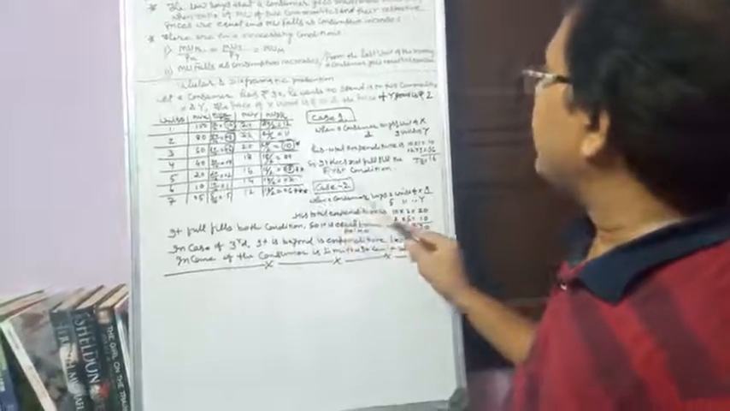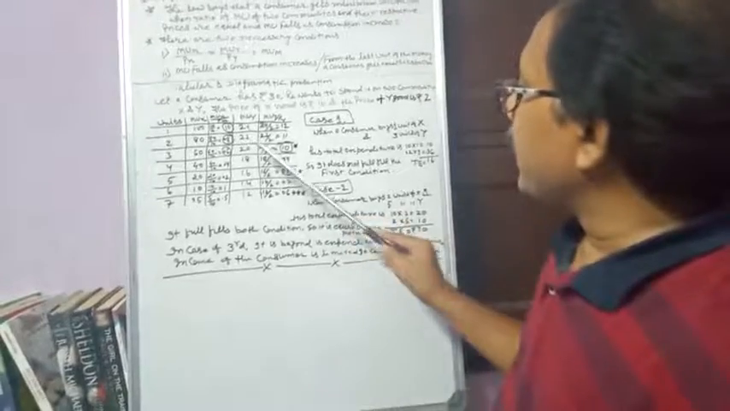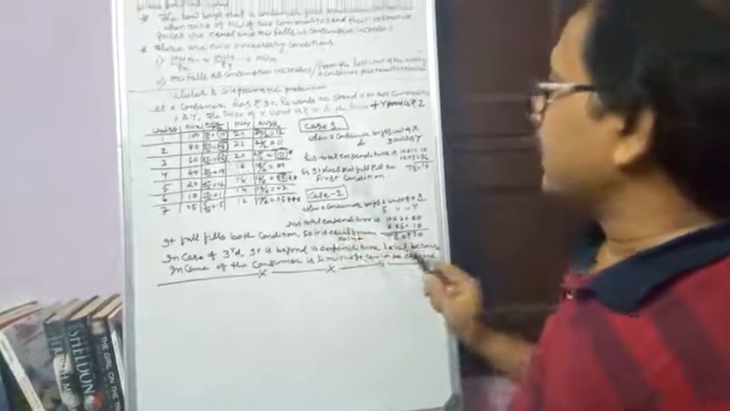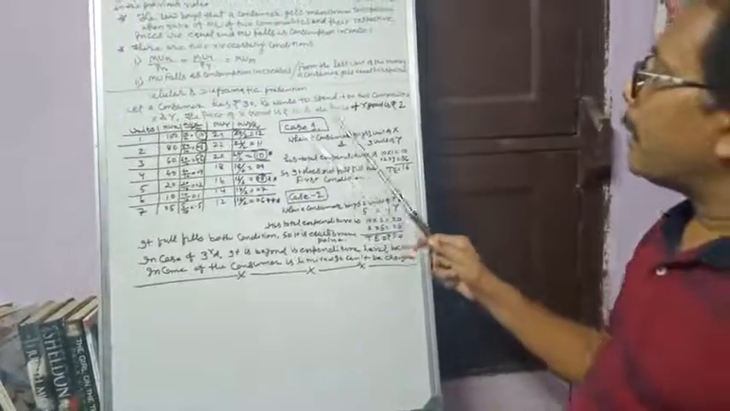So 10 and 10 are both equal for the same amount of money, 8 and 8, 6 and 6. Now we will compare it. In case, this is case number 1.